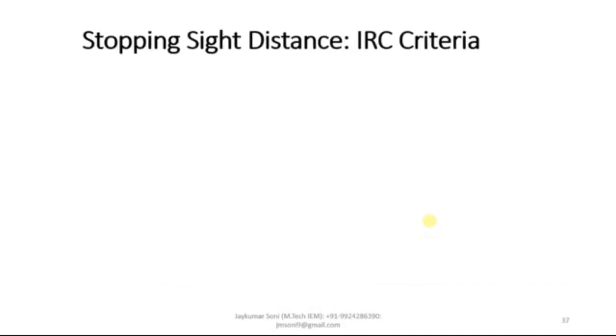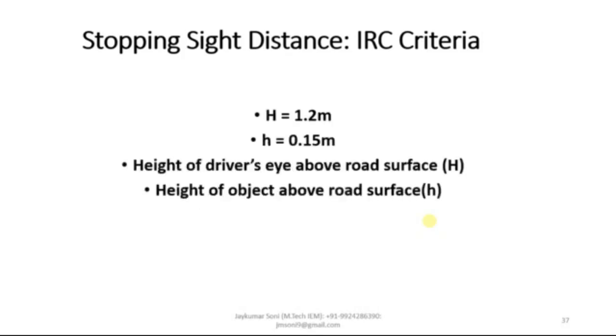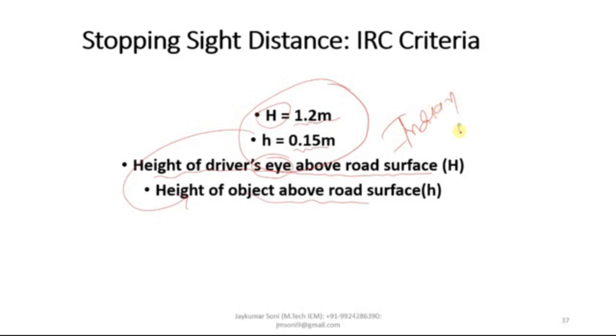Now there are certain IRC, Indian Road Congress, criteria that capital H should be 1.2 meter and small h should be 0.15. Now what is this capital H? It is the height of the driver above the road surface, or height of the driver's eye, and the small h denotes the height of the object which is placed above the road surface. These are the IRC norms, which is Indian Road Congress criteria, which you need to follow.